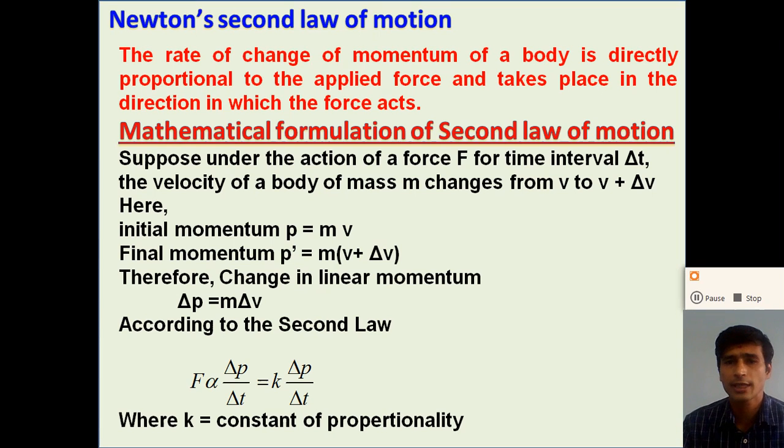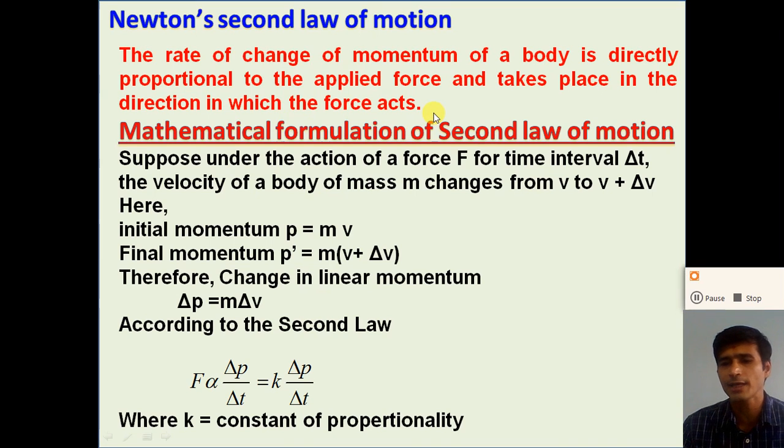But if we need to stop the bicycle suddenly, we need to apply more force, and the bicycle will stop suddenly. So in both cases, the change in momentum is the same, but the time taken to change the momentum is different. So the rate of change of momentum is the change in momentum divided by the time taken to change the momentum. So here, the rate of change of momentum of a body is directly proportional to the applied force and takes place in the direction in which the force is applied.